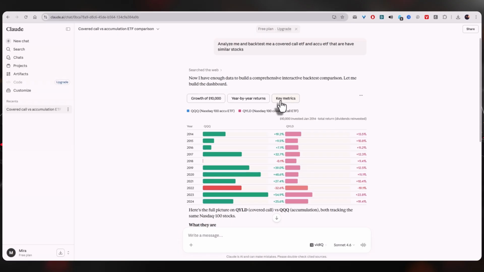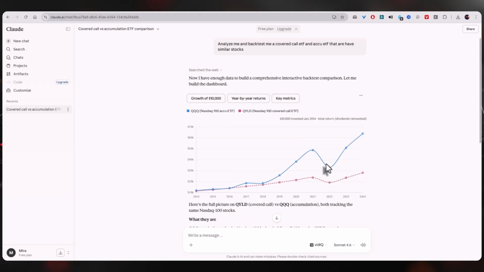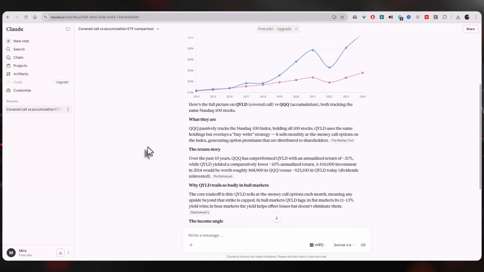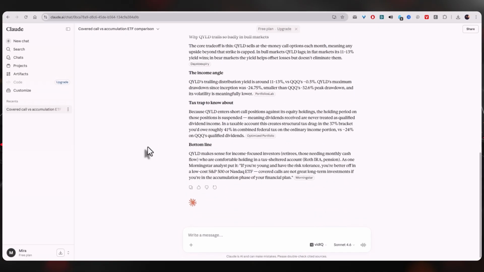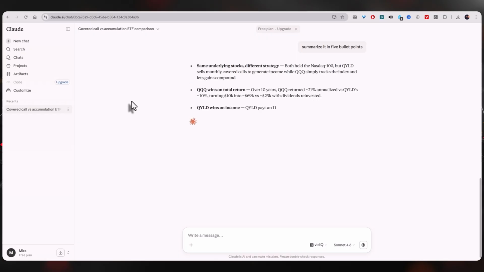Now, if the model is already stuck, you should back out of the current train of thought and reset the chat context. Long conversations clutter the model's memory with conflicting signals, which is a major reason for looping. You can fix this by starting a fresh chat, or by asking Claude to summarize the conversation so far in 5 bullet points. Tell it to forget all earlier messages and only use that summary moving forward. The catch here is that by clearing the context, you lose the immediate history of your previous attempts, but it effectively clears the mental fog causing the loop.